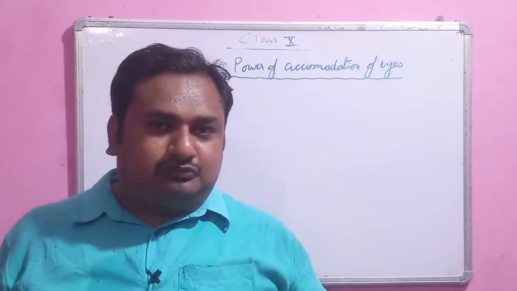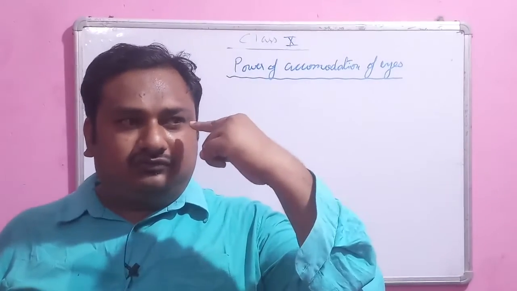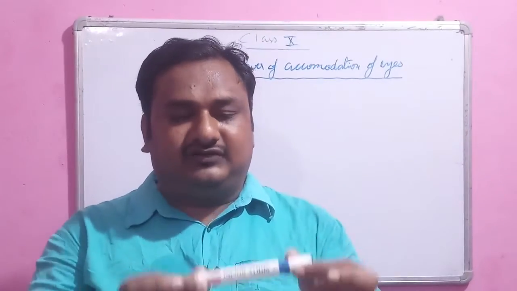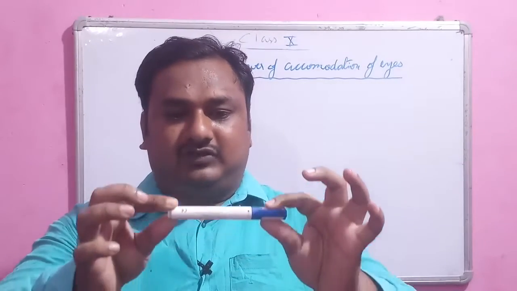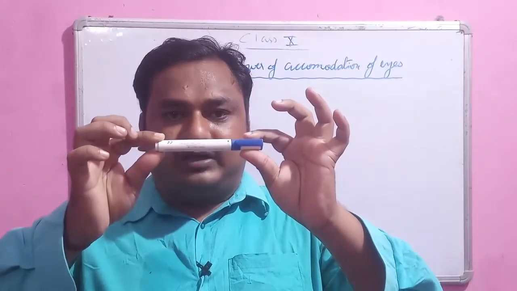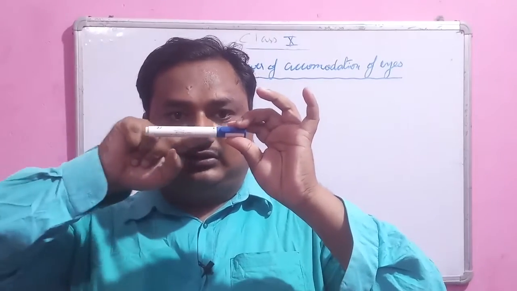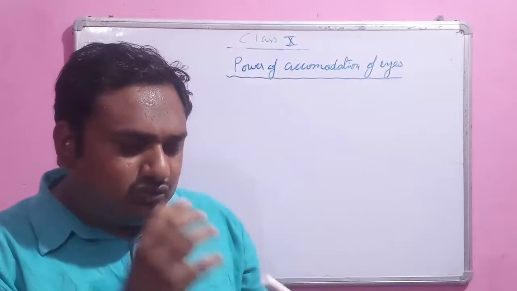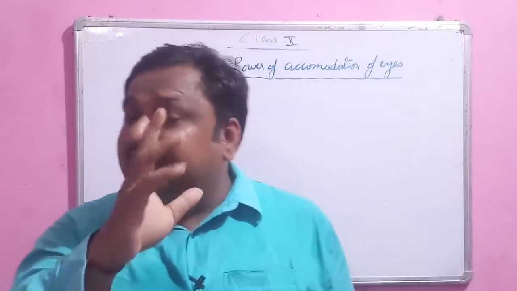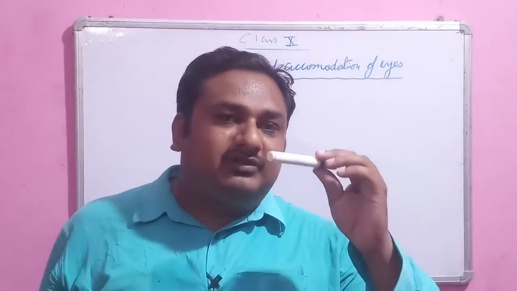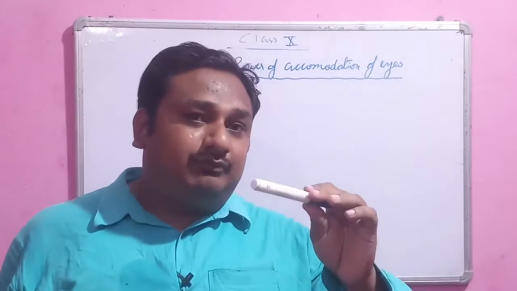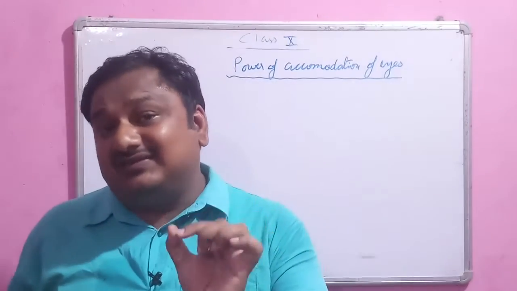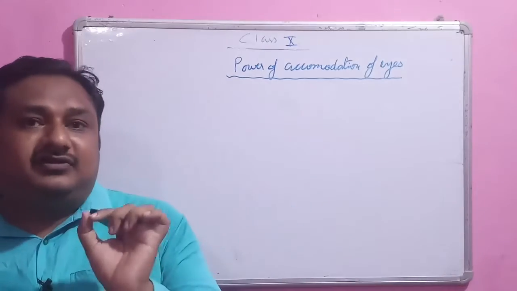Okay, now I have a question. Can you see the object when the object is very close to us? Suppose I am able to read this whiteboard marker pen, it is written here. Okay, if I bring this whiteboard marker closer, at this distance the words are blurred. So we came to know that there is a minimum distance beyond which we can't see the object or words properly, and that distance is known as the least distance of